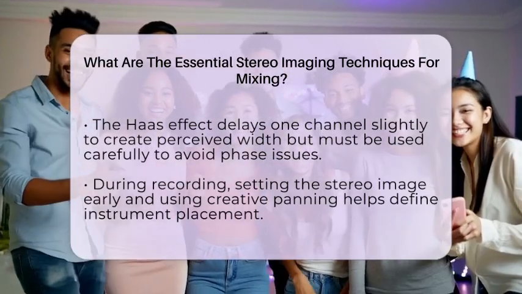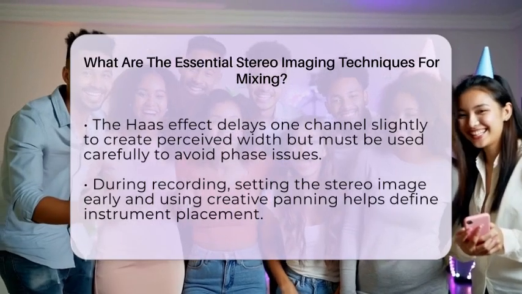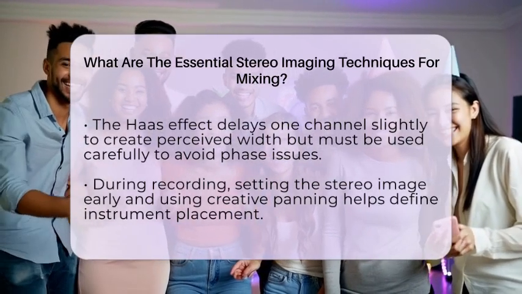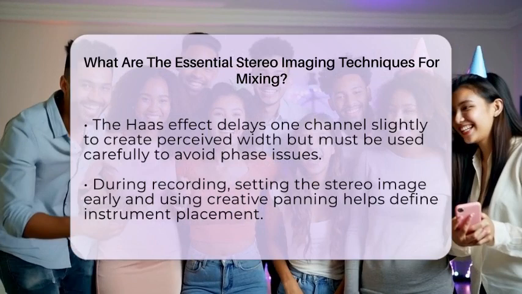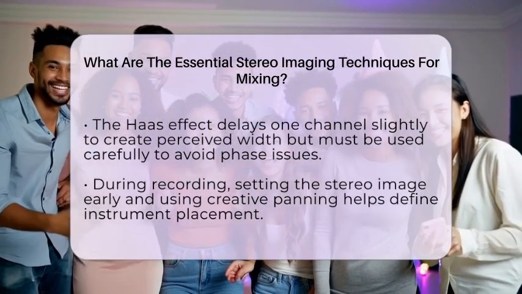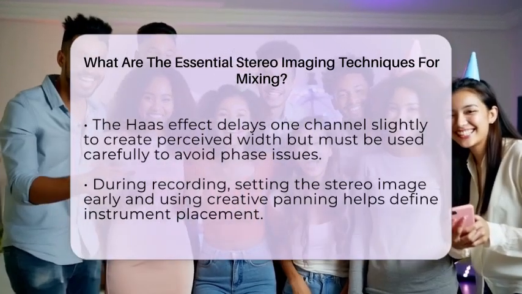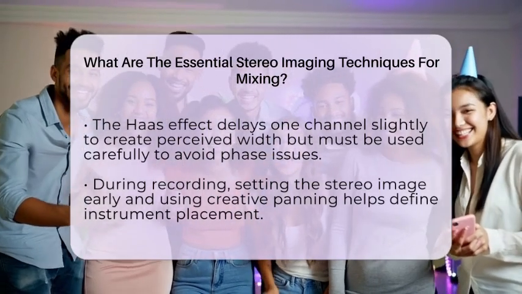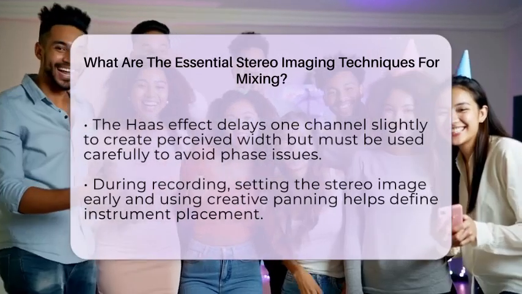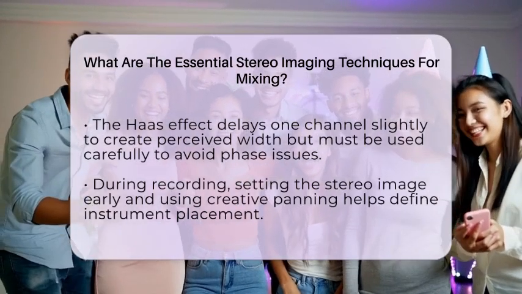Effects like chorus, ping-pong delay, and reverb can add extra space and movement. Chorus thickens the sound by creating slight pitch variations, while ping-pong delay bounces sound between the speakers, adding width. Reverb can make a sound feel like it's in a larger space, helping to create a sense of depth.